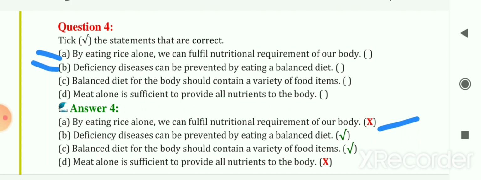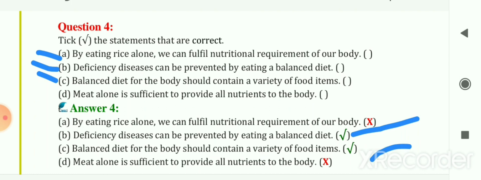The next is deficiency disease can be prevented by eating a balanced diet. So the answer is true. You can prevent deficiency disease by eating a balanced diet. The next is balanced diet for the body should contain a variety of food items. So your answer is true.